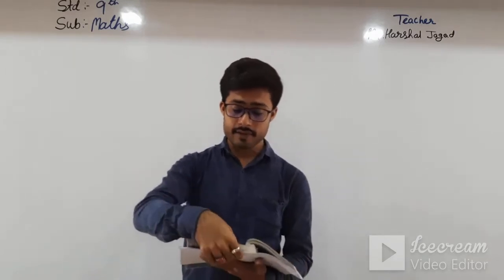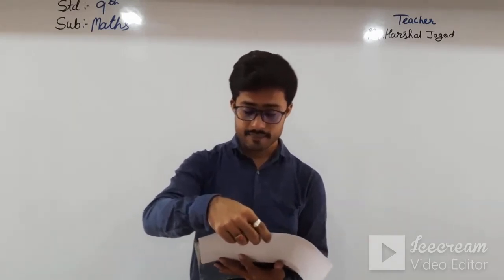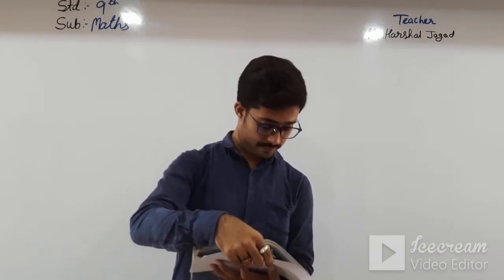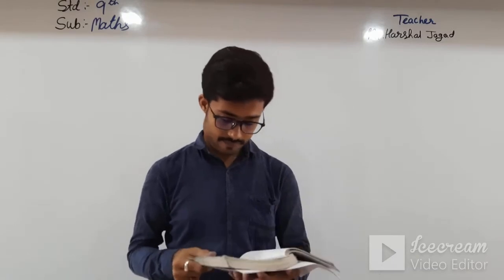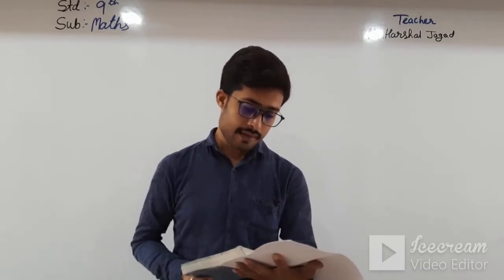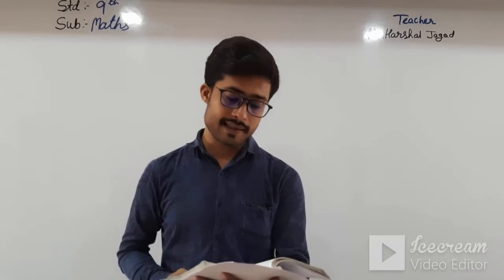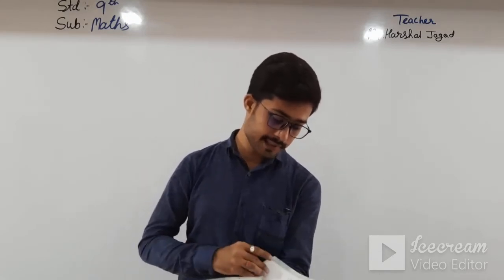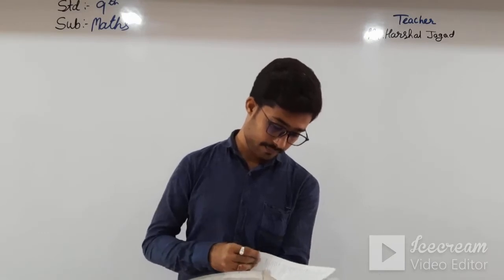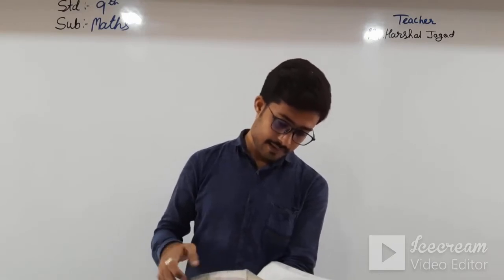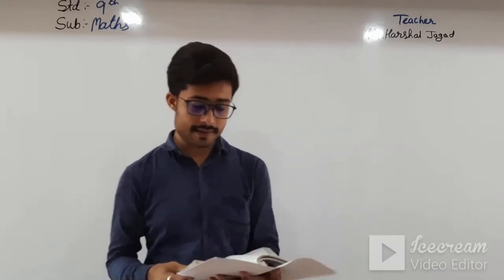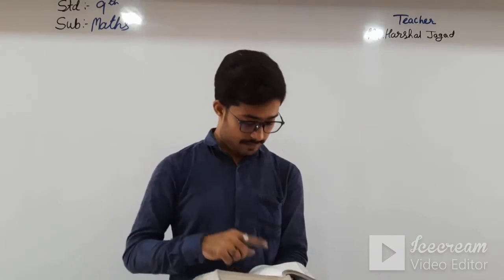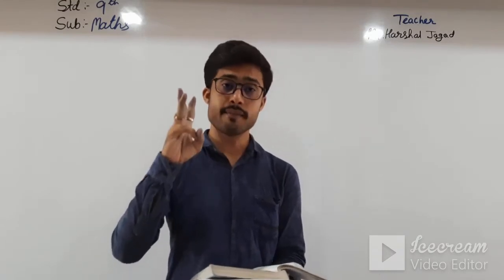And then the other things are from exercise 2.2. See here, exercise 2.2. From that, question number 1, question number 2, question number 3.